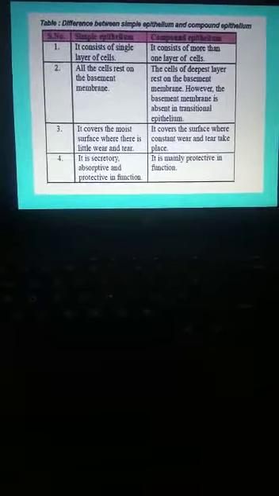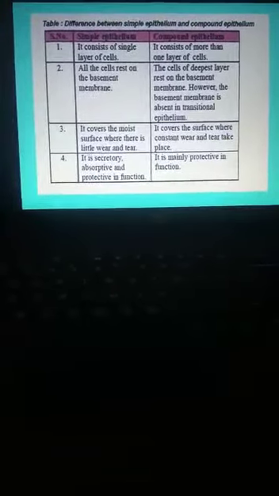But in transitional epithelium, the basement membrane is absent. Where is it present? Here it covers the moist surface where there is little wear and tear. Here it covers a surface where constant wear and tear takes place. Then what is the function? It is secretory, absorptive and protective. Secretory means secretion, then absorption and protective. It is mainly protective in function.